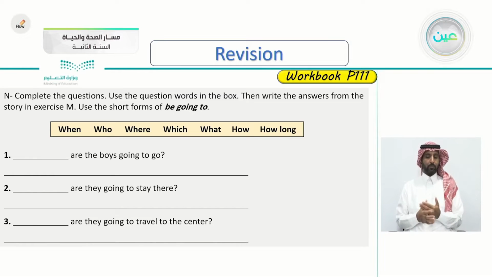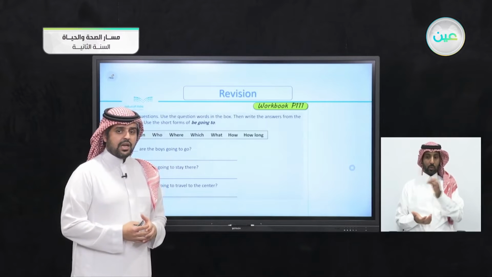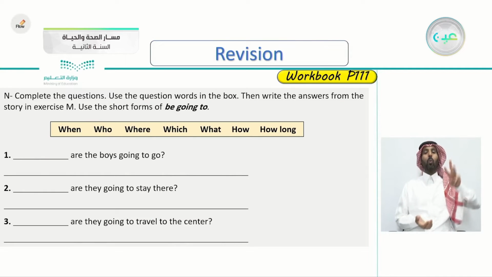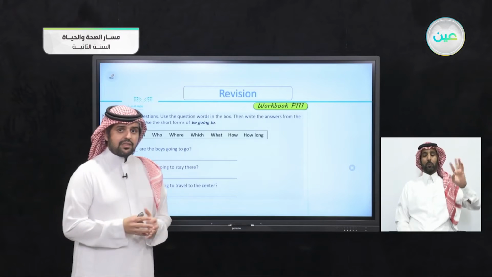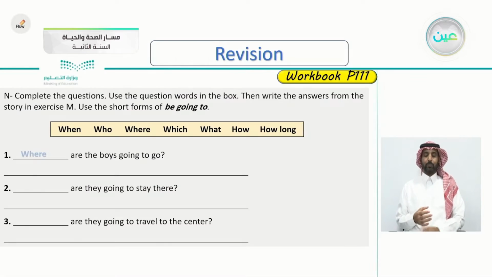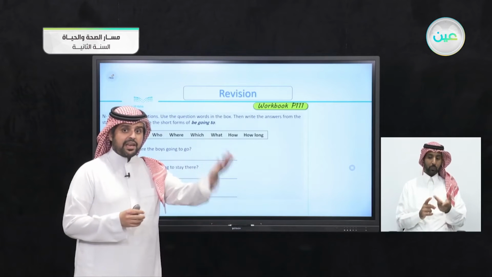Number 1 here, are the boys going to go? So you know now that we are talking about a location here. So what's the correct question word that asks about a location? Okay, let's see together. Very good. The word where. Where are the boys going to go? So where are they going to go? What's the place they're going to go? They're planning to go.